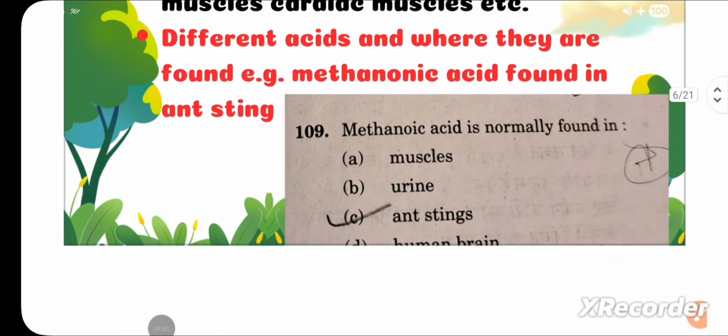And also different acids and their sources. For example, a question was asked that methanoic acid is normally found in dash, that is, ant sting. You can also be asked to match the acids to their sources, for example oxalic acid, methanoic acid, citric acid. So read it from NCERT.